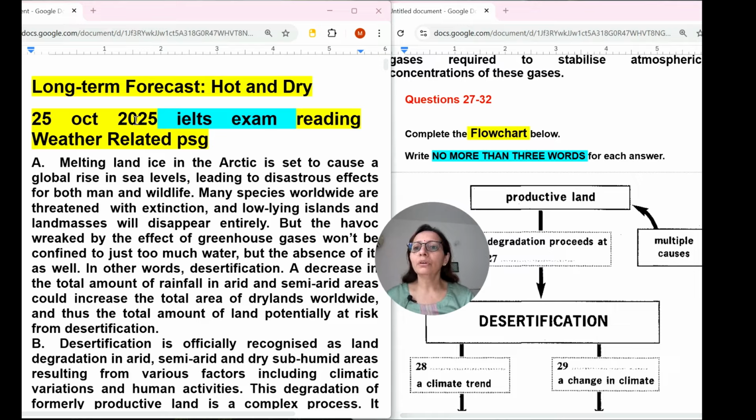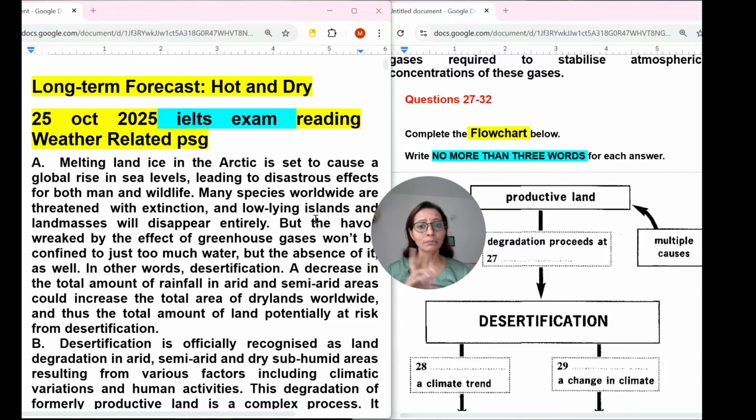So on this day, 25th October 2025, IELTS exam in India, a weather related passage was there. So I have selected this reading. I am not claiming that this was the exact reading, but on the basis of students' response, I have picked many things from this reading. So I will be solving this reading. You can do practice with me.